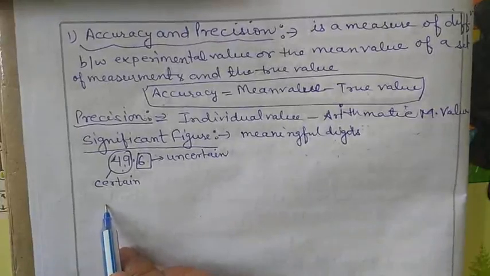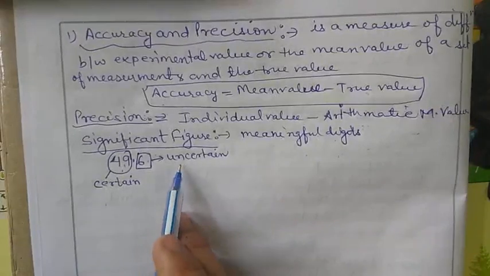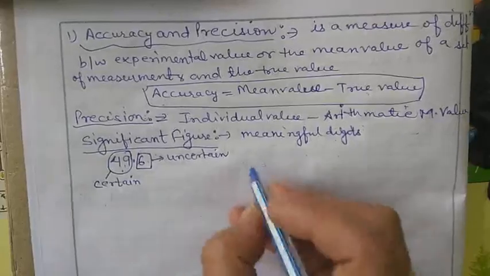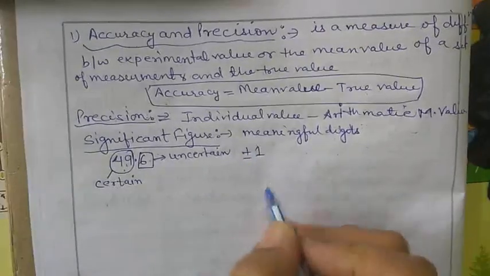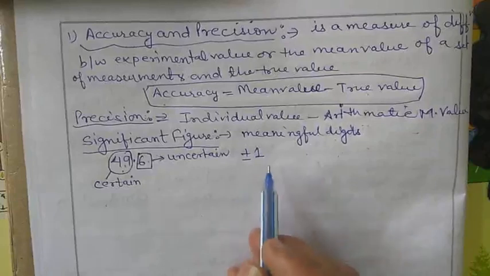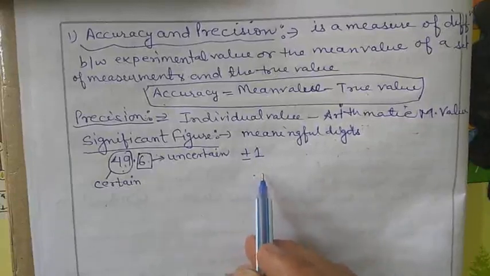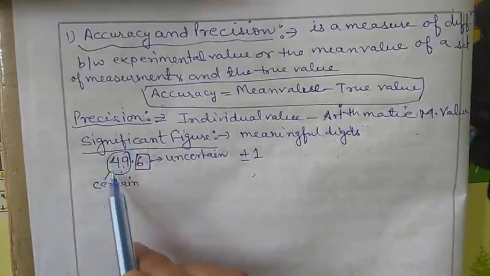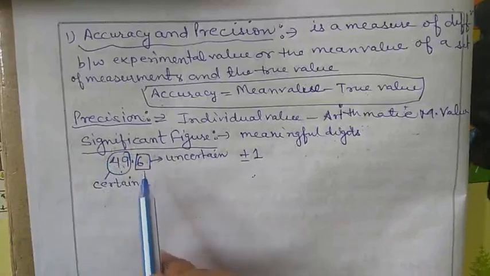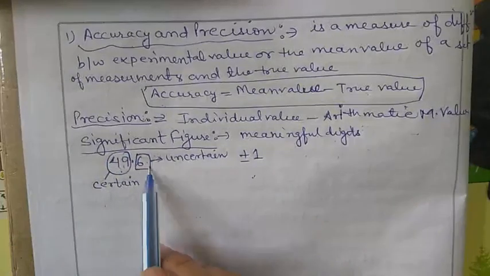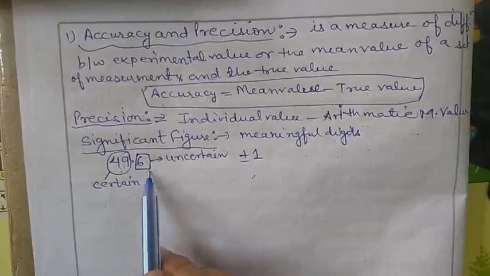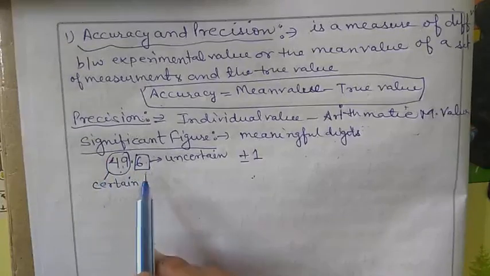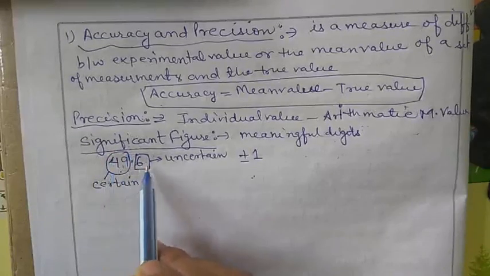49 is a certain value, whereas 6 is uncertain, and its uncertainty may be plus minus 1 in the last digit. Therefore, the total number of digits in a number, including the last digit whose value is uncertain, is called the number of significant figures. Clear?